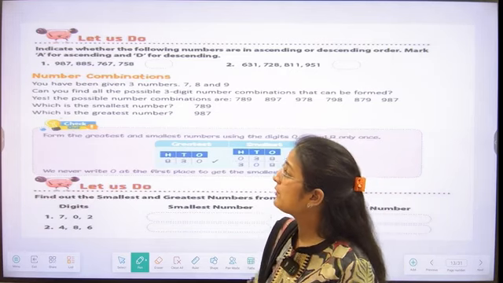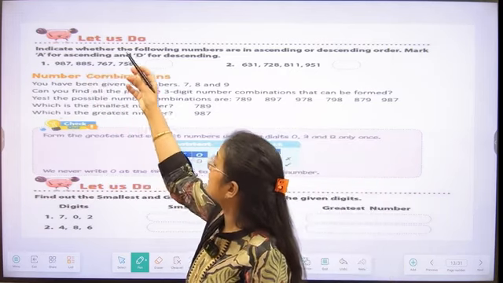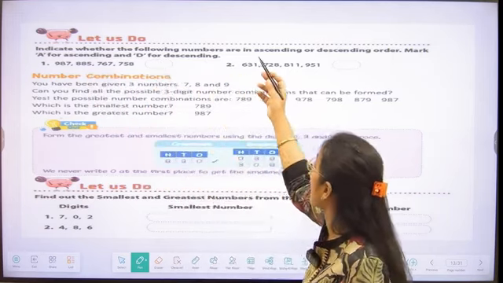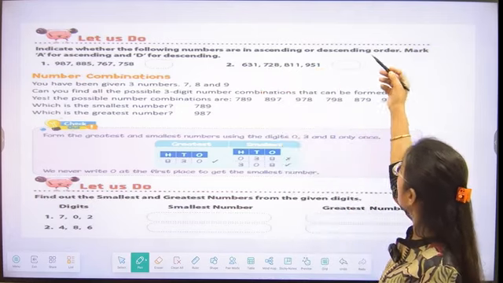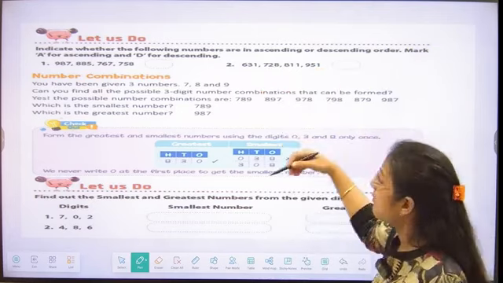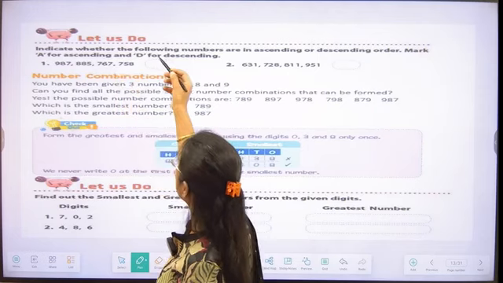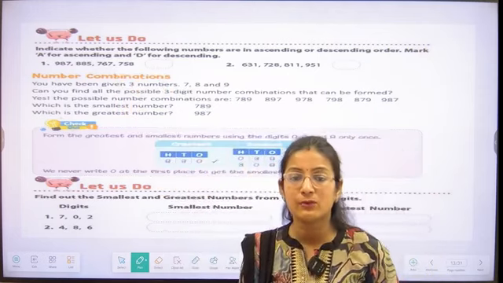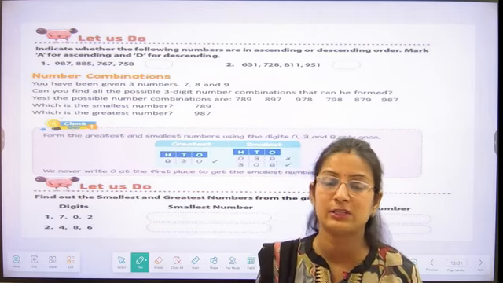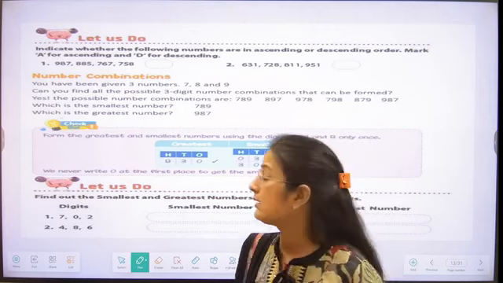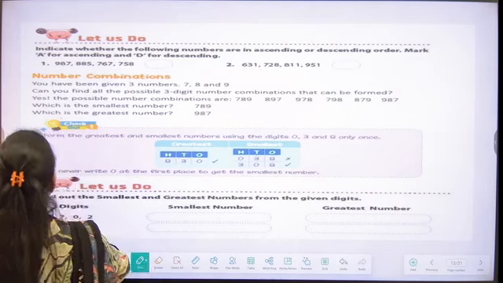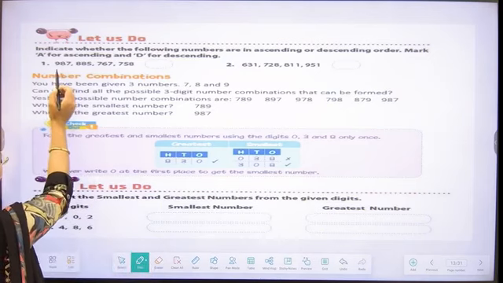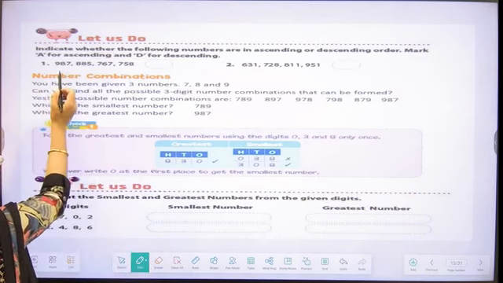What do we have to do? We have to indicate whether the following numbers are in ascending or descending order. Mark A for ascending and D for descending. So we have to write A for ascending and D for descending. Let's do the first one with me. What we have seen over here, the first number is